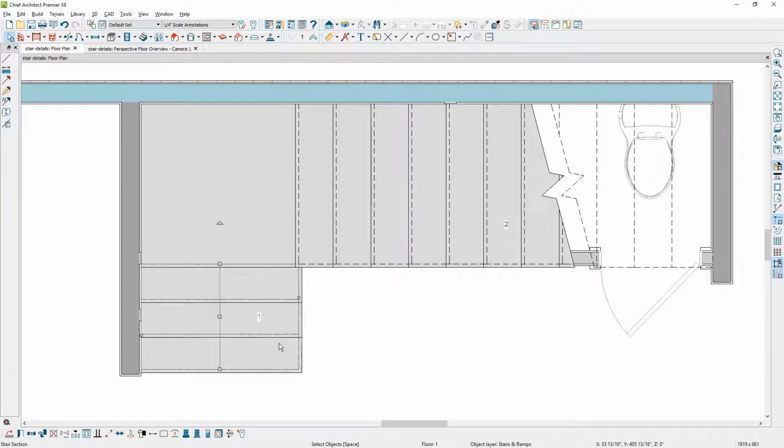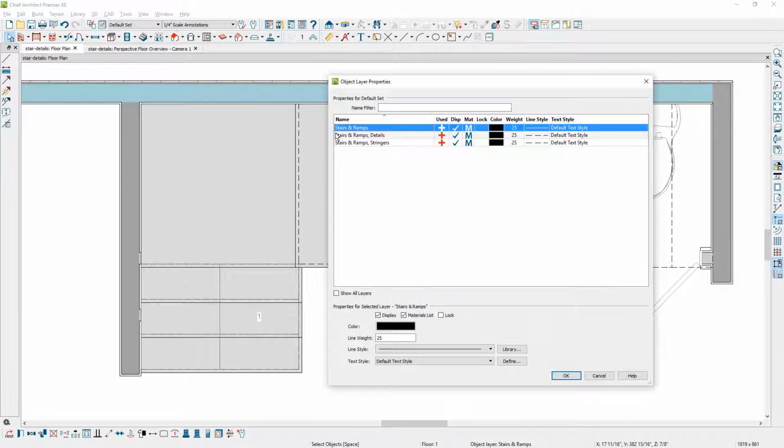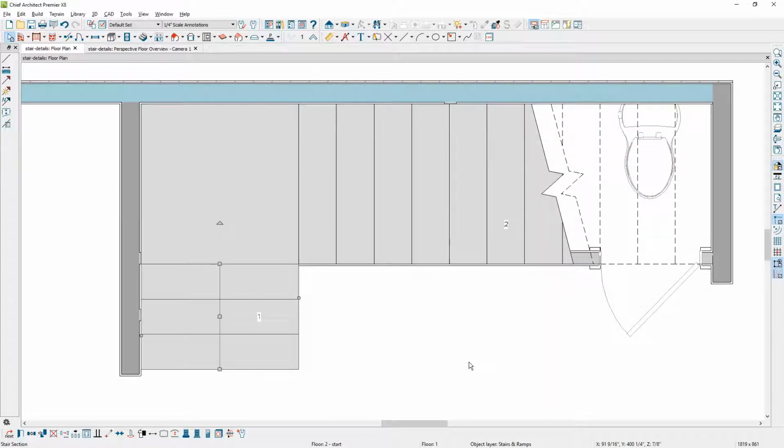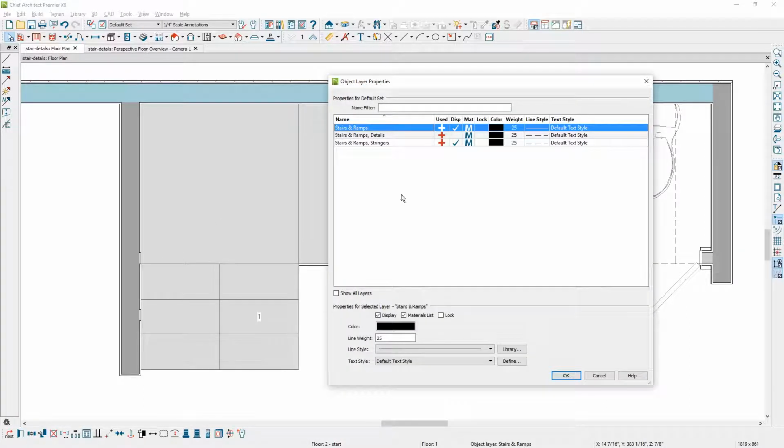If you select your stairs, use your object layer properties, there is a layer called stair and ramp details. I currently have that turned on. You can control the line style for that and the color. If I turn that layer off, you'll notice that that information is now abstracted and you can't see it. So all that is a layer that you need to turn on for your stair and ramp details. And again, if you want to change the color and the line style of that, you can do that in the dialog and choose the different line styles for that.